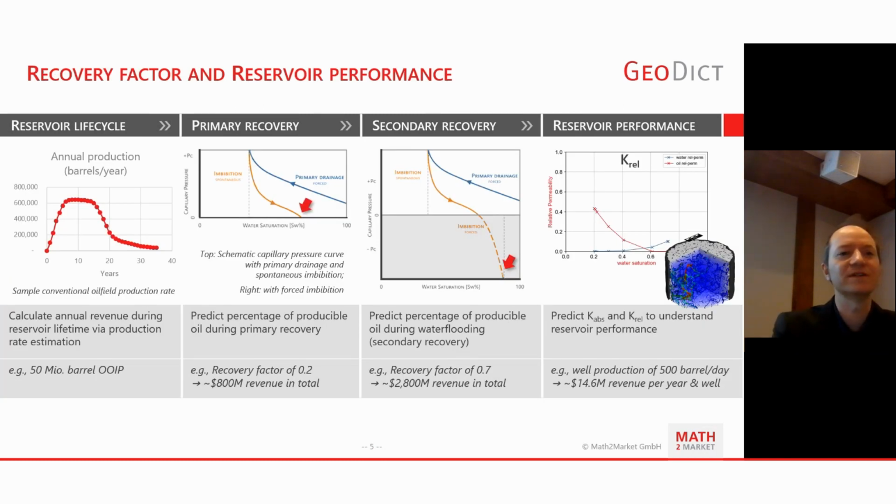Okay, so first one example. We talked yesterday a lot about relative permeability. So what's the business case for this property? Let's play a game here.